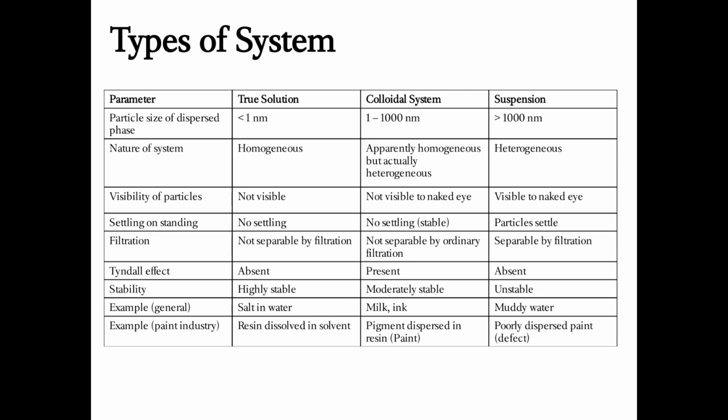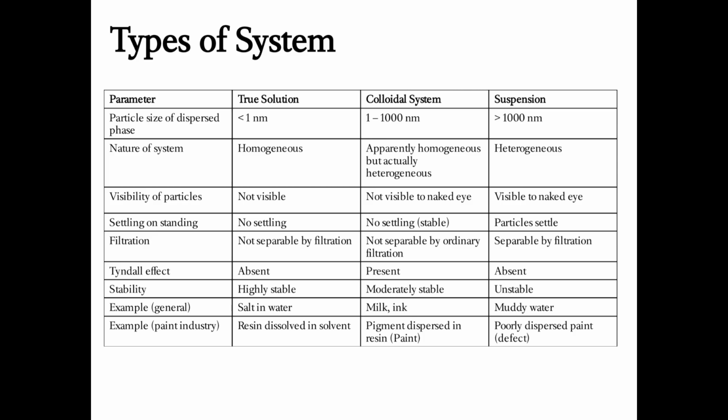If it is greater than 1000 nanometer, it will be known as suspension. Nature of the system: if it is less than 1 nanometer, it is going to be a homogeneous mixture. If it is between 1 and 1000 nanometer, it will be apparently homogeneous but actually heterogeneous. Suspension is heterogeneous only. I hope you know the meaning of homogeneous and heterogeneous, so I'm not going to explain it here. If required, you can comment it down.